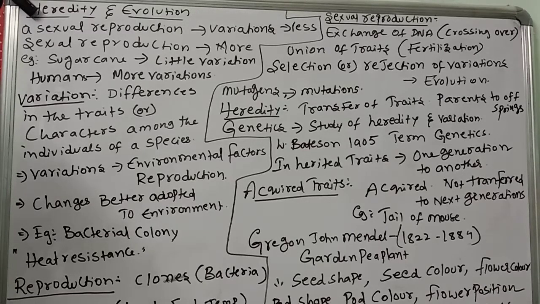Parents' characters are transferred to offspring. So now what will you understand? Parents' characters will be transferred to offspring, that is, to daughters and sons. The transmission of characters from parents to offspring is known as heredity. The transfer of characters from one generation to the next generation is called heredity.